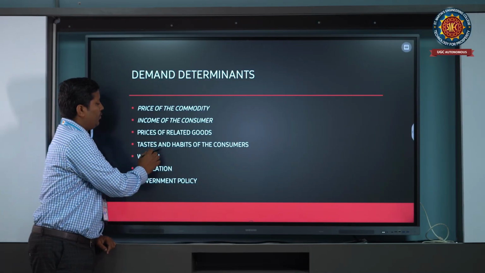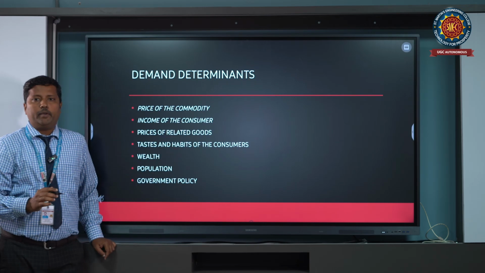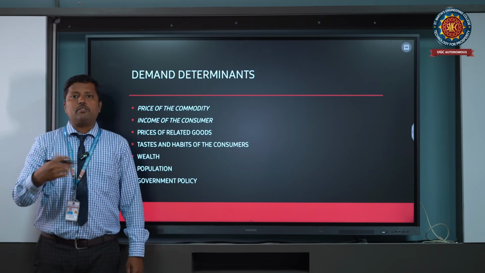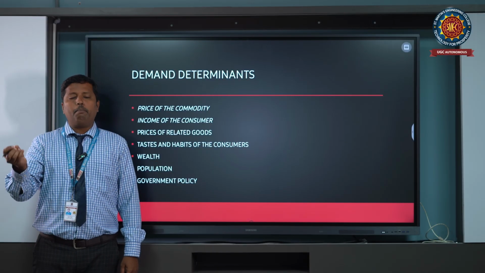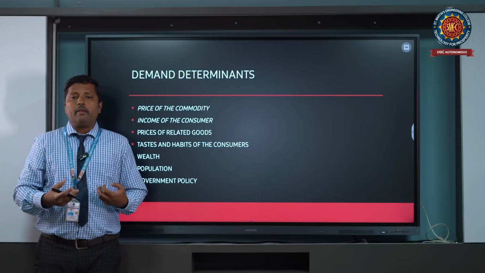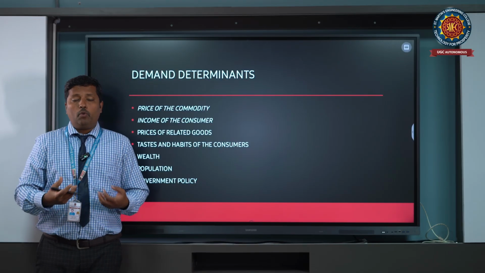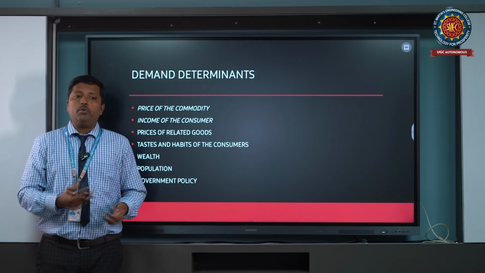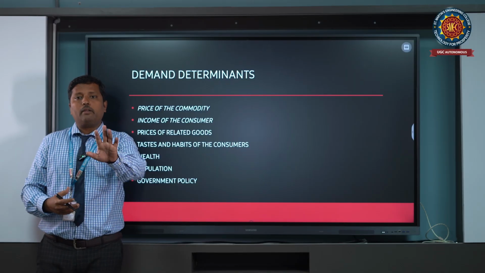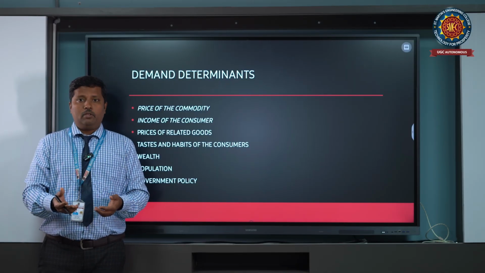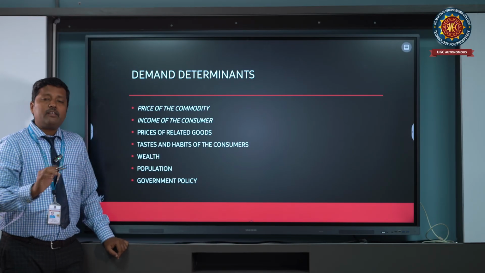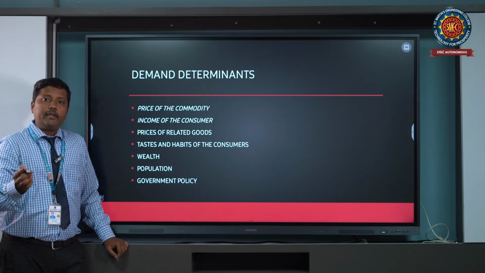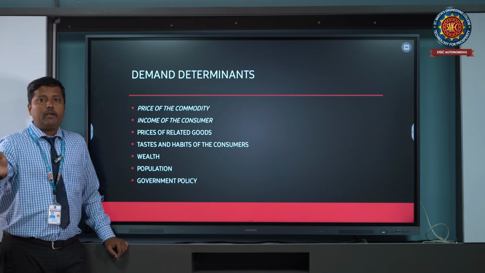The fourth one is the taste and habits of the consumer. For example, I want to consume some other product, like Maggie. What is my habit? What is my taste? I want to eat spicy food, so my demand goes to products which have spiciness. So whatever the taste and habits of the consumer are, they determine whether a product has demand or not.